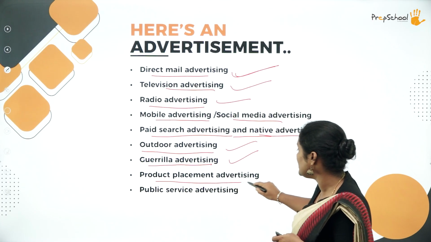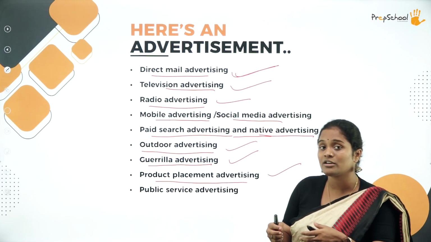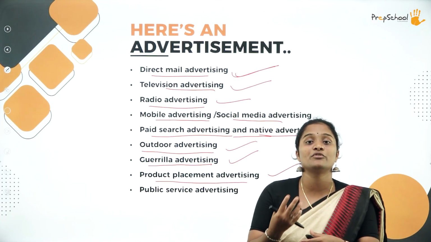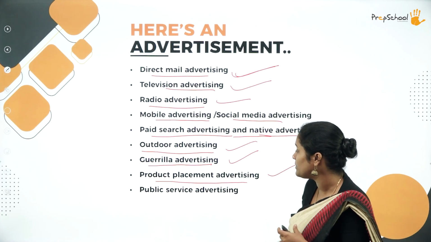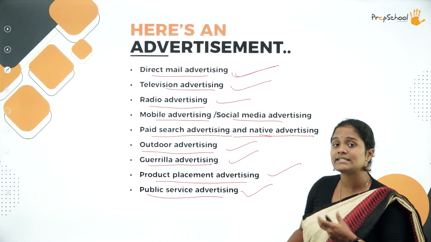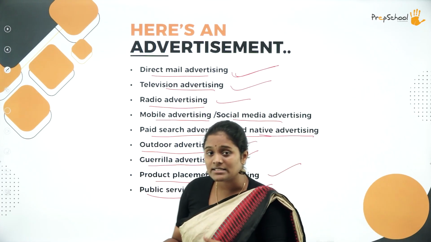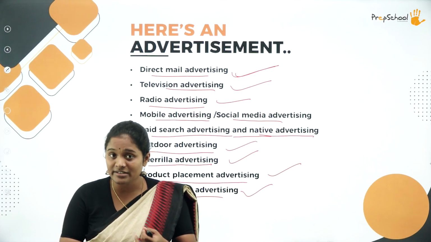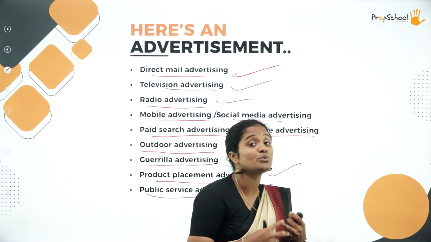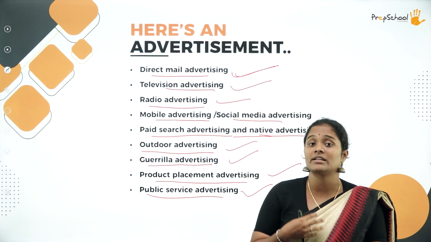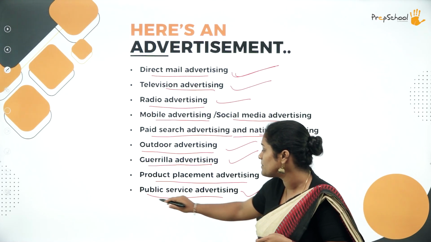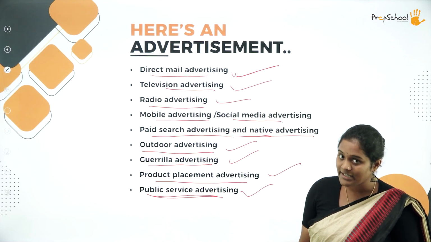Then product placement advertisement, wherein the product would have been directly placed in order for you to use it and understand how it works, what it is going to do. Such things can be done. Public service advertising is with regard to public concerns, for example, public transportation, water resources, how to conserve them, all of this in concern of the public requirement. If there is a broadcast of an advertisement being done for that, that's public service advertising.